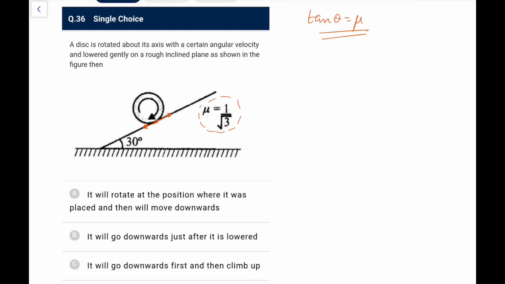Because of this friction, this angular speed will keep on decreasing and decreasing, so its angular velocity will become 0, and after that it will move downwards. I can directly say it will move downwards afterwards because of that torque of mg, which will not be balanced by anything else. So it will be option A.